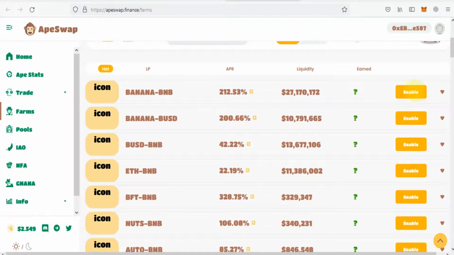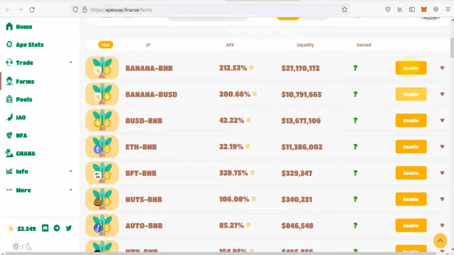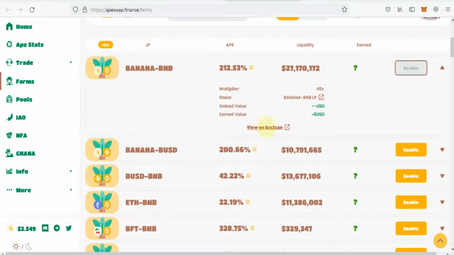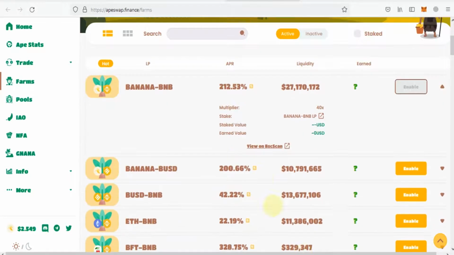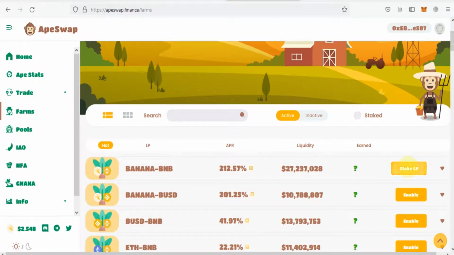Here we will click on enable, and we will add our, here we will click on enable. After adding your liquidity you will click on enable.